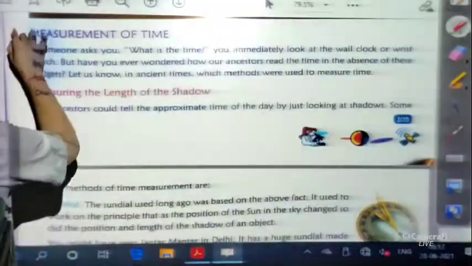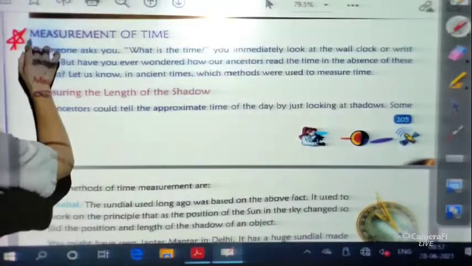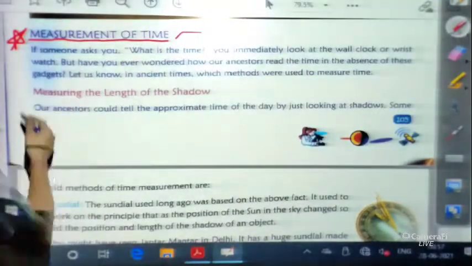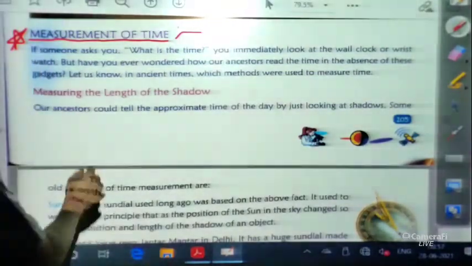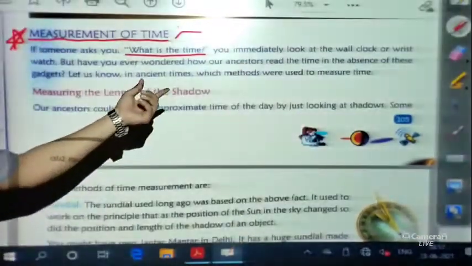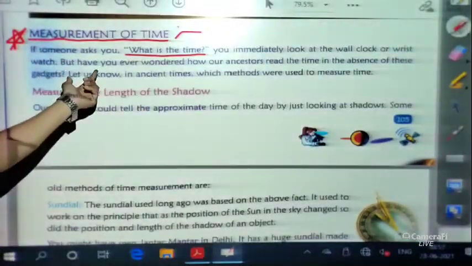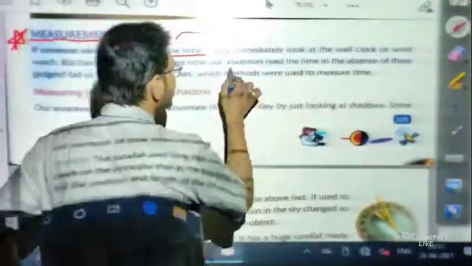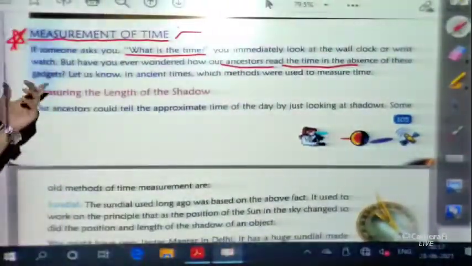Now today we are going to discuss the last portion of the chapter, that we call measurement of time. This is also very important: how to measure time. Let us start with the introduction. If someone asks you what the time is, you immediately look at the wall clock or wristwatch, but have you ever wondered how our ancestors read the time in the absence of these gadgets?